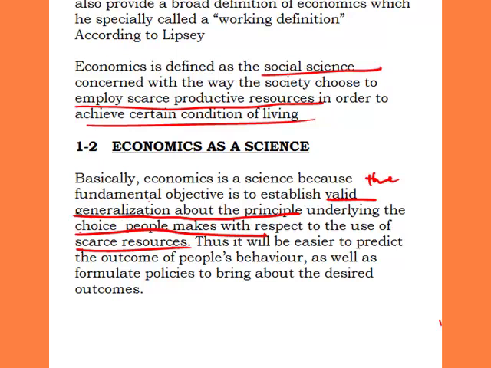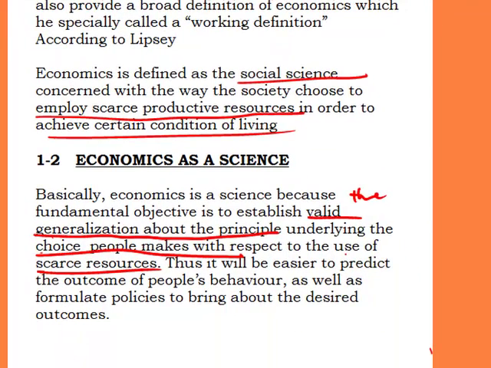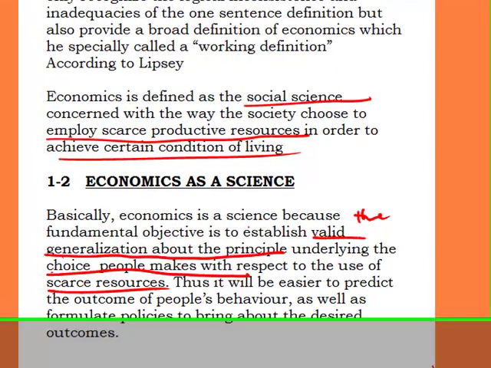Any discipline that does this is said to be a science, because what science does is to establish an objective and a generalization about the principle underlying a particular phenomenon. Science is all about making generalizations or making hypotheses and laws about a phenomenon or a problem. And that is what economics is also doing, using that scientific approach in studying the behavior of human beings.